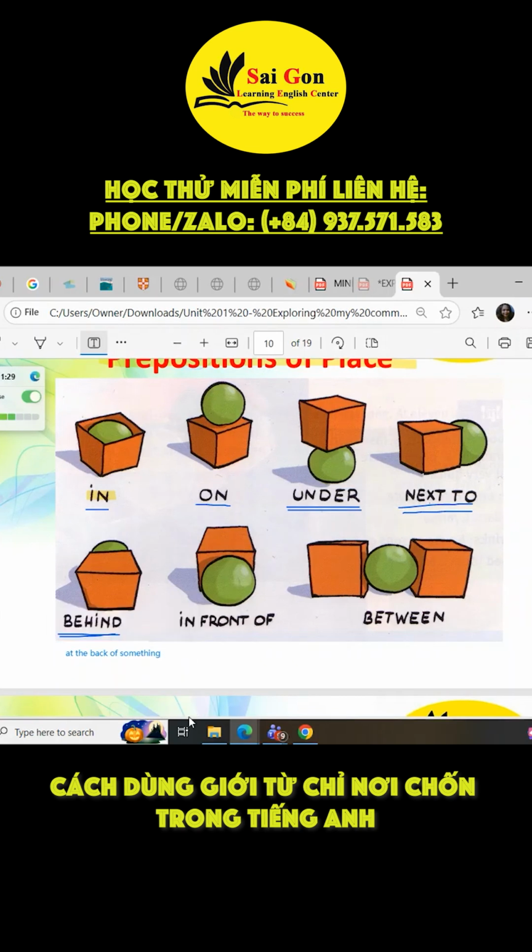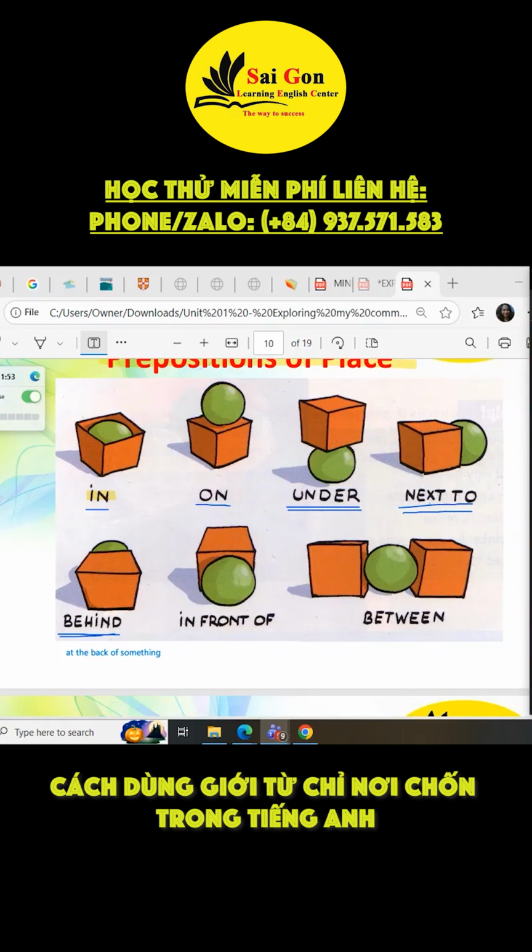Just like this, you can't see it, right? But the light is here. Behind. It's at the back of the box. We say the light is behind the box.